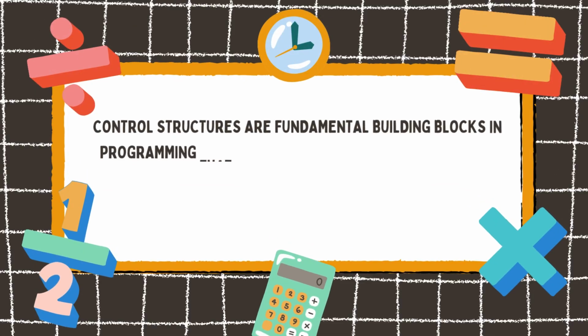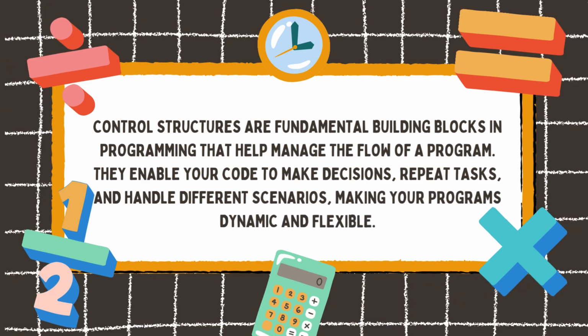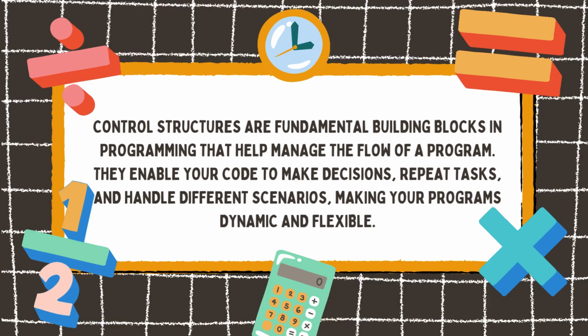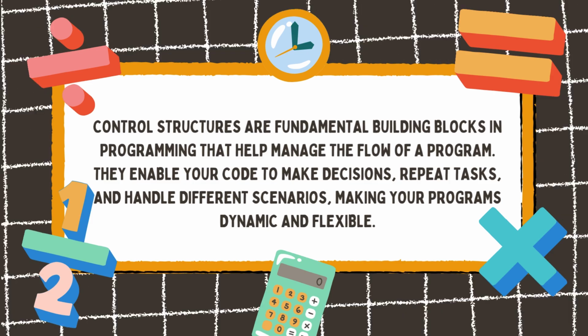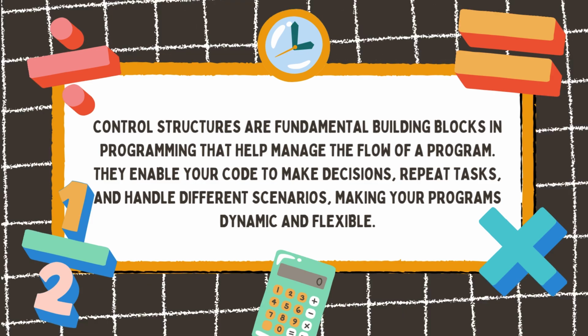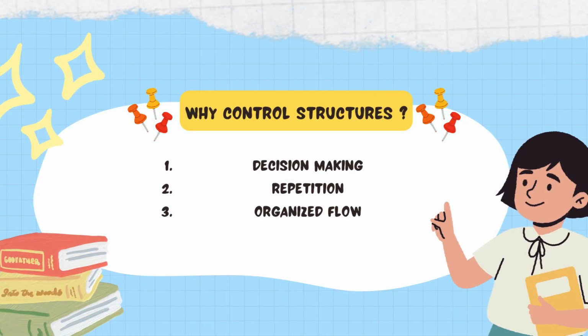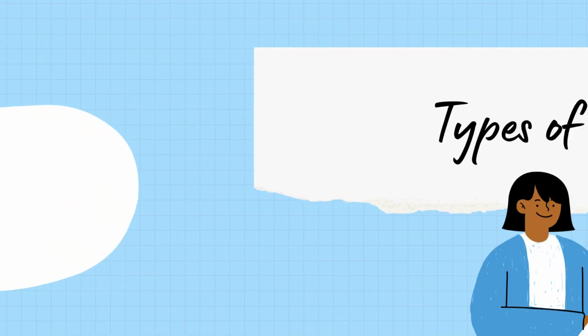Back to the topic. Well, what is control structures? It is the basic building blocks in a program which will help to manage the flow of your program, which will enable your code to make decisions, repeat tasks, and handle different scenarios, making your program more dynamic and flexible. Why control structures are important? In decision making, repetitions of tasks to maintain the organized code.